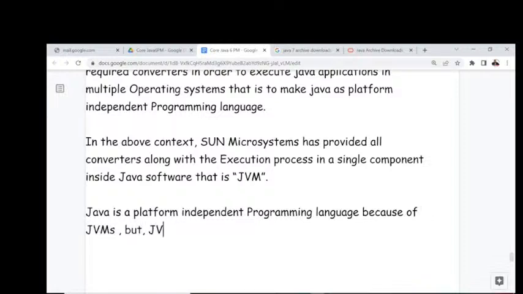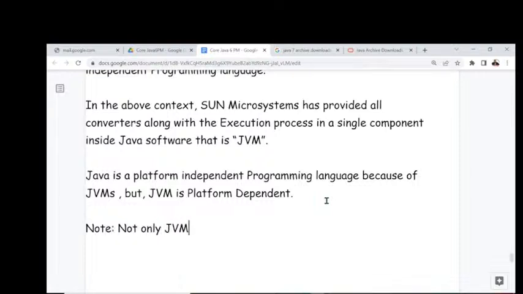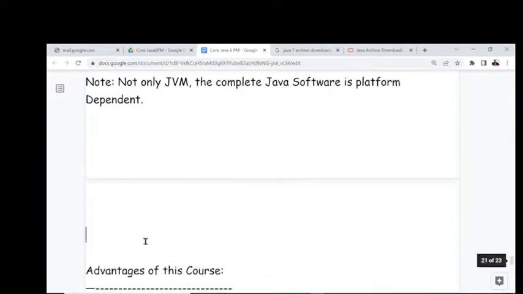But JVM is what there? Platform dependent. Answer my point here. Platform dependent. Note the kind of point I'm telling you. Not only JVM, the complete Java software is platform dependent. Java program is platform independent, but Java software is platform dependent. Right, so now those are the conclusions we have to provide here.